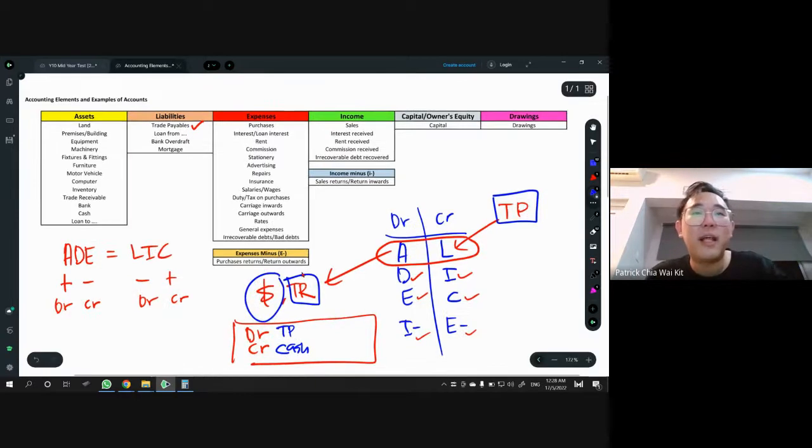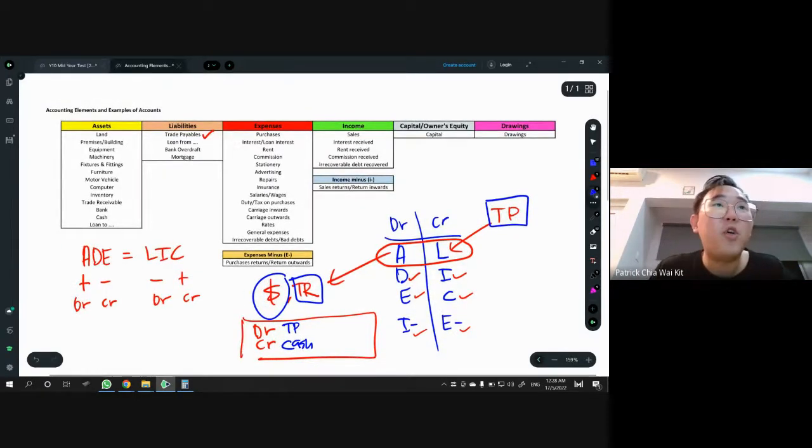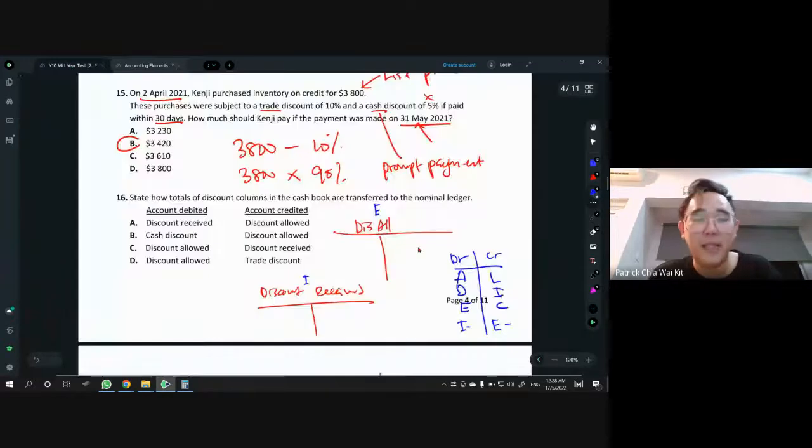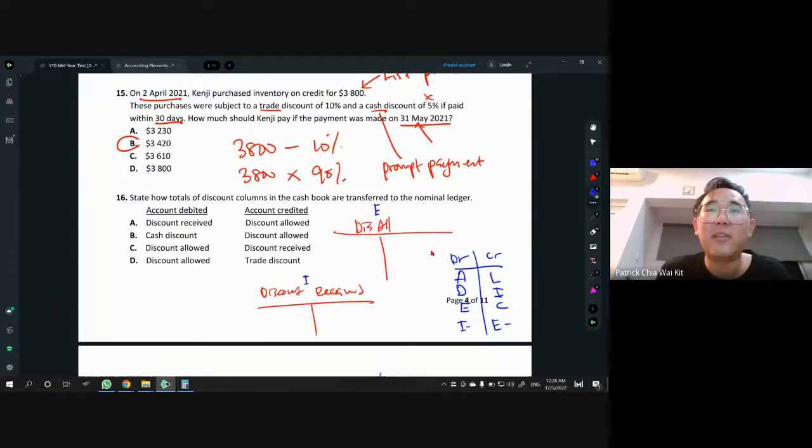Okay, so that is a revision for double entry. Let's go back to our paper again. Because expenses is always DR, therefore in the answers given here, discount allowed is always debit. So you only have either C or D. And then discount received is income, and income is always credit. So our answer is C: DR discount allowed, CR discount received.